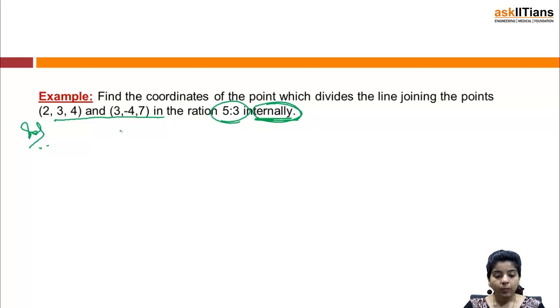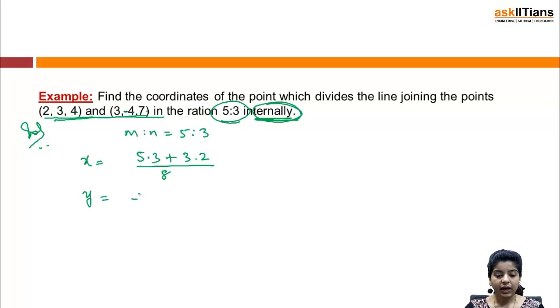So now my m is to n is 5:3 and the coordinates are this, that is x1, y1, z1, x2, y2, z2. So my x would be 5 into 3, right. Now it's internally, so there will be plus sign. So we have (m x2 plus n x1) by (m plus n).